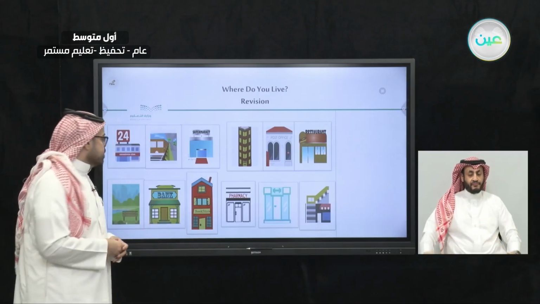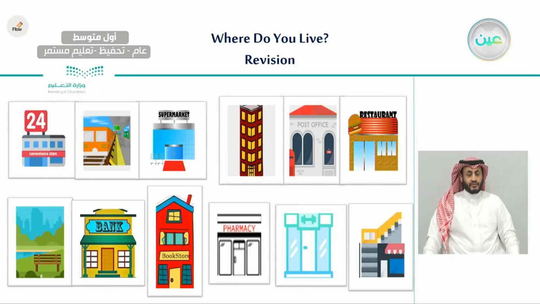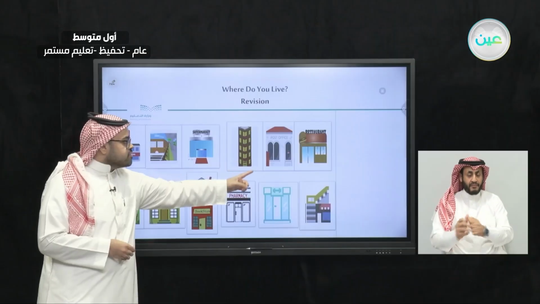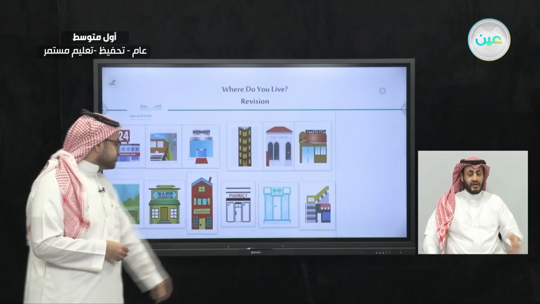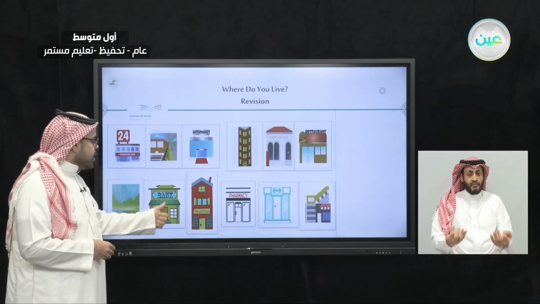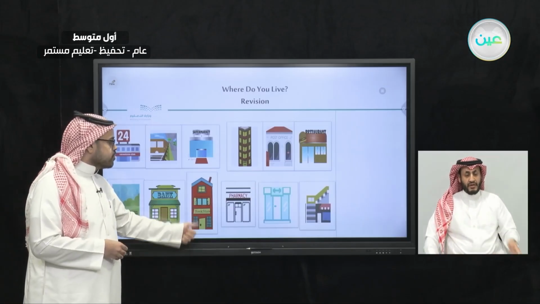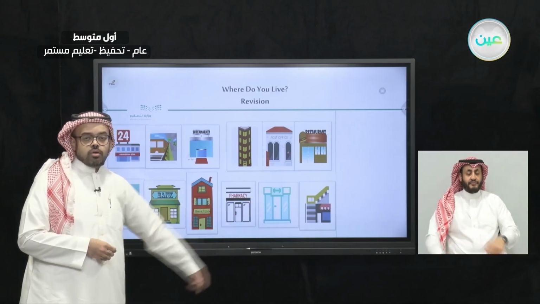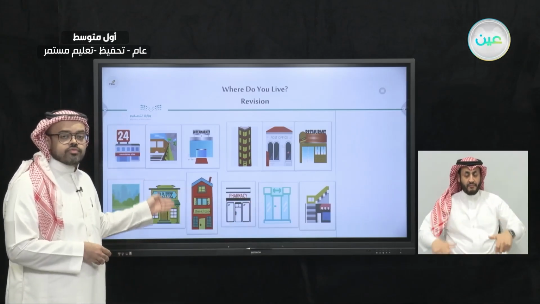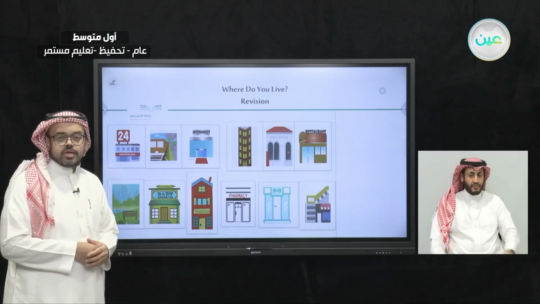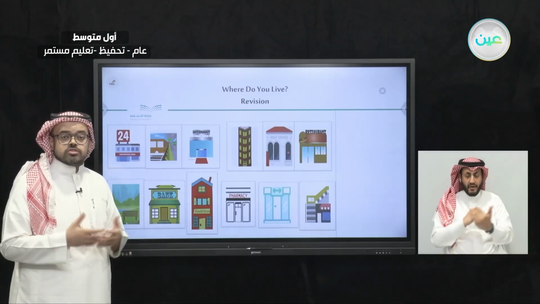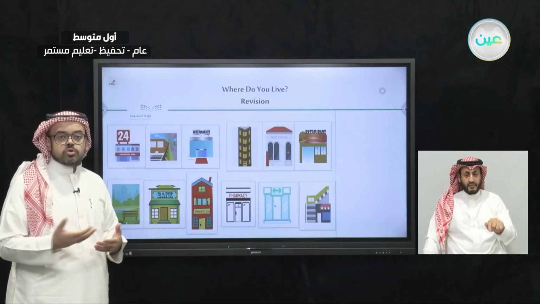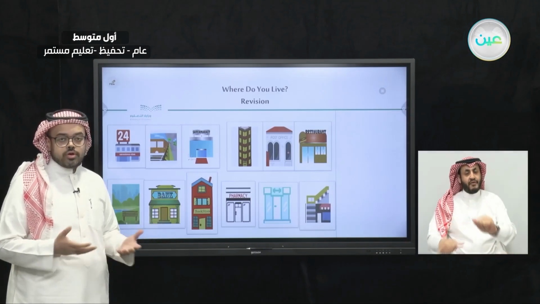For example, we have learned a convenience store, a subway station, a supermarket, an apartment building, a post office, a restaurant, a park, a bank, a bookstore, a pharmacy, a health club, and a mall. So these 12 places, we have learned them from last time, and we asked questions about whether our neighborhood has those places or not.